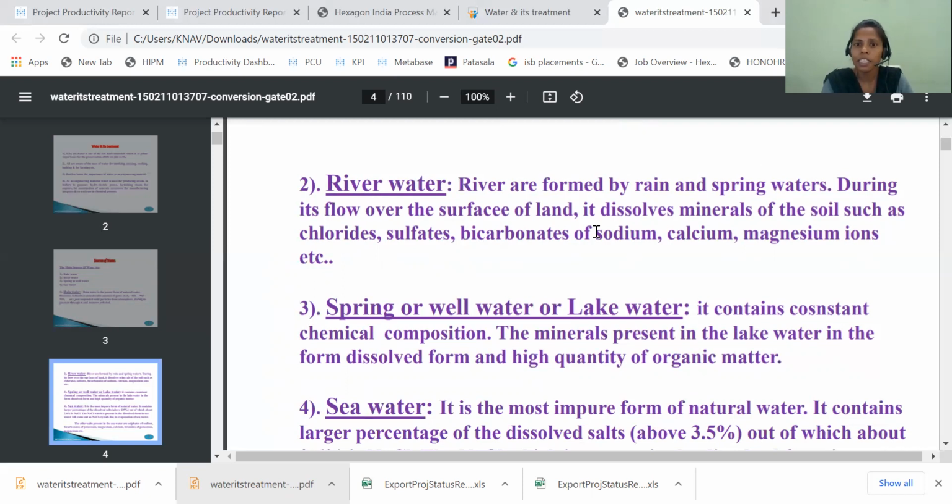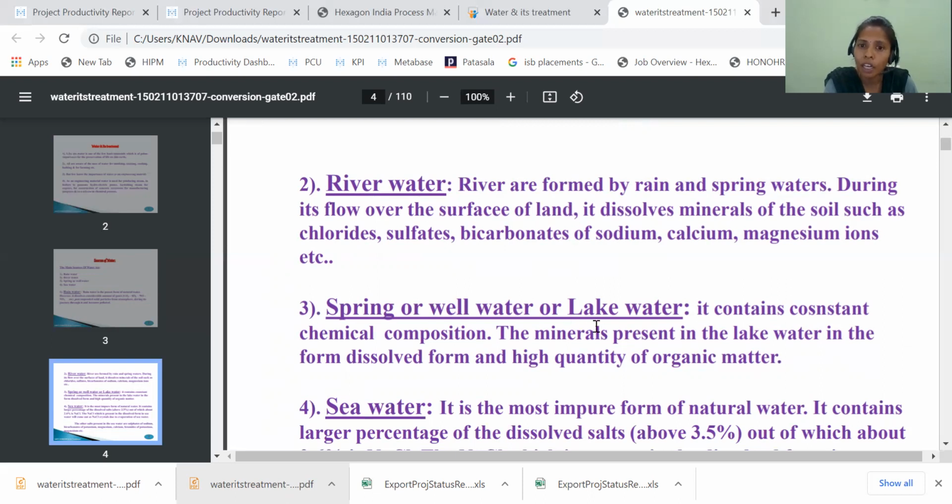The soil is rich in nutrients, so when the water mixes with these, it contains dissolved salts.